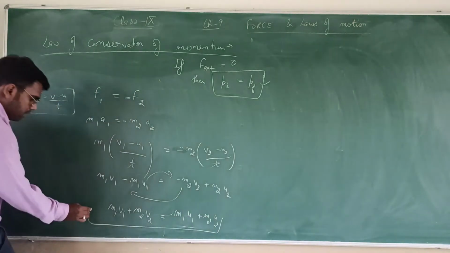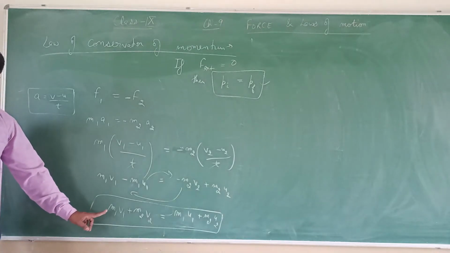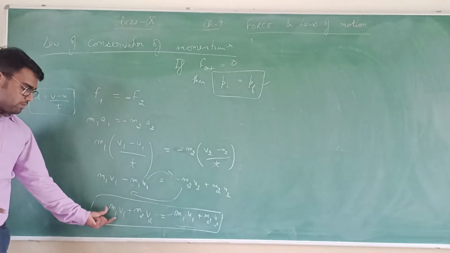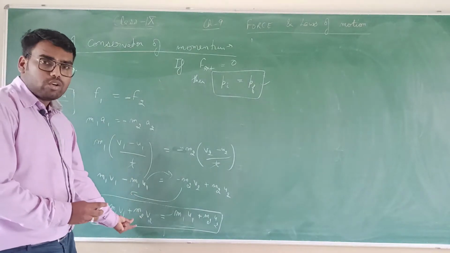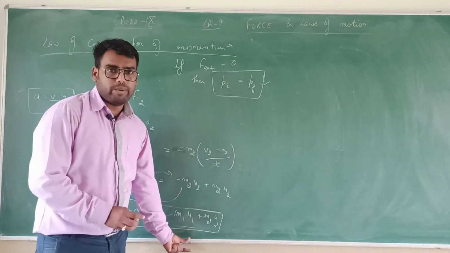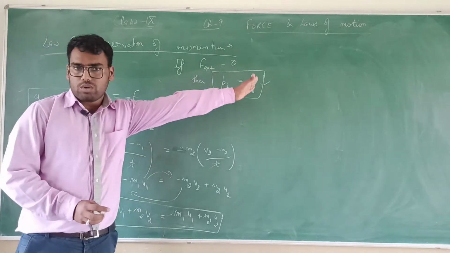Can you tell me what m1 v1 is? That is the mass of the first into its final velocity, the final momentum of the first object. The final momentum of the first plus that of the second object is equal to the initial momentum of the first object plus the initial momentum of the second object. That is the statement that total initial momentum is equal to total final momentum.